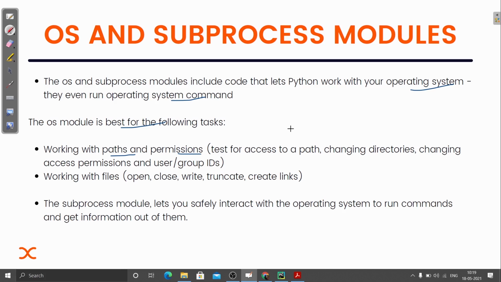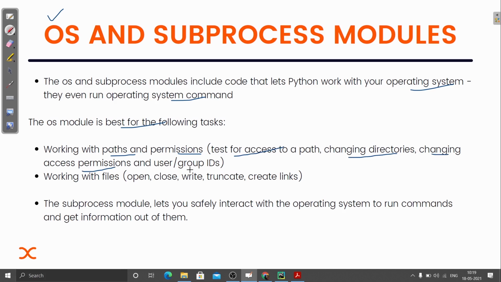If you want to change the path of the file that you are working on, you need to transfer it to any other folder, suppose. You can actually do it with the help of this OS module. So, test for access to a path, changing directories, changing access permission,